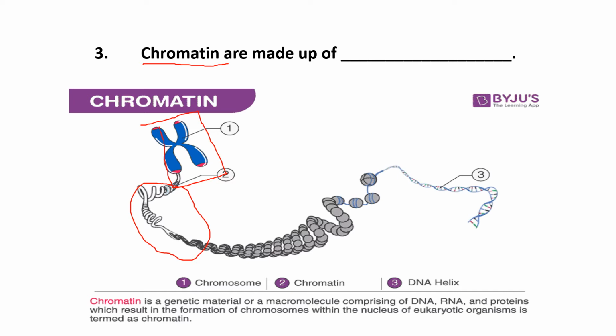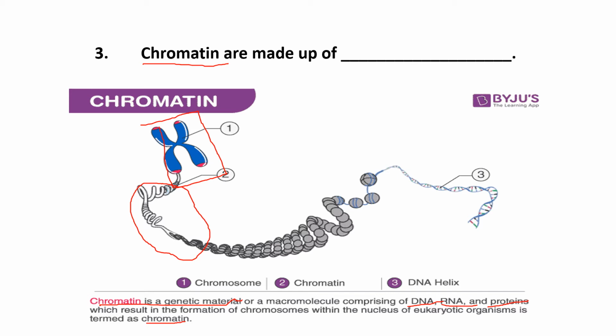So what is chromatin actually? Chromatin is a genetic material comprising what? DNA, that is deoxyribonucleic acid, RNA, that is ribonucleic acid, and proteins, which result in the formation of chromosomes within the nucleus of eukaryotic organisms and is termed chromatin.